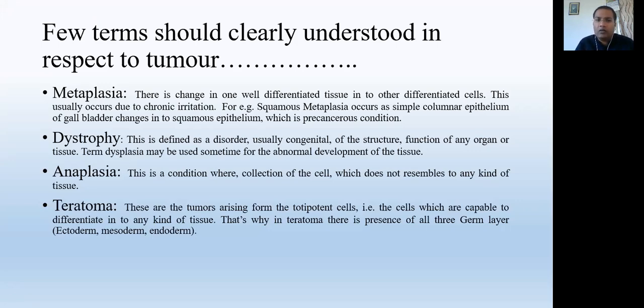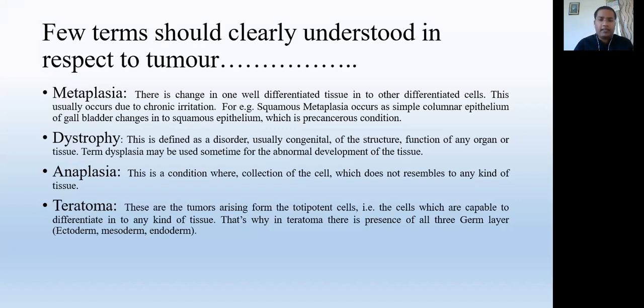So that's how carcinoma in the gallbladder develops, because that squamous epithelium should not be there, and due to irritation, these squamous epithelium start growing and develop the neoplasm in that gallbladder.